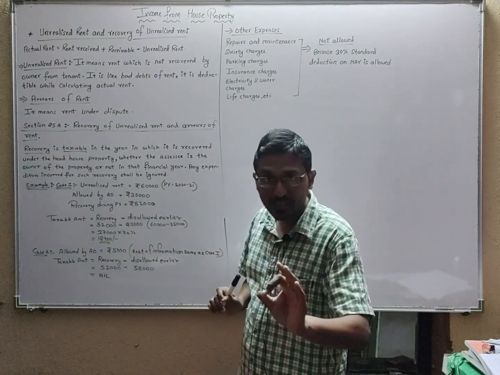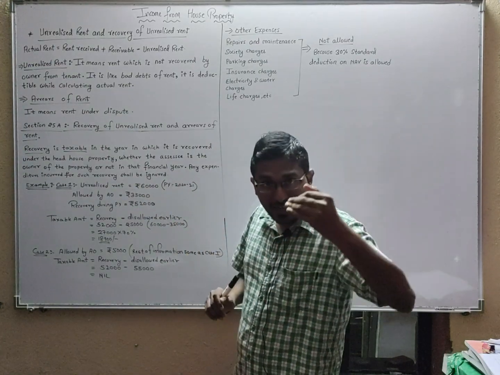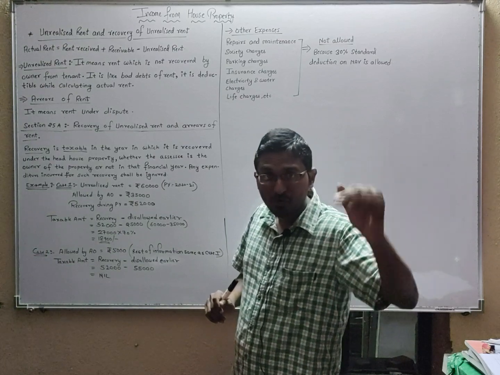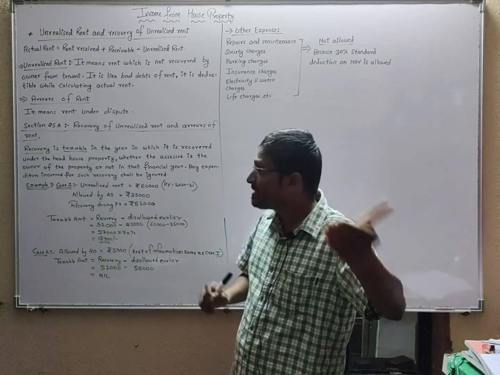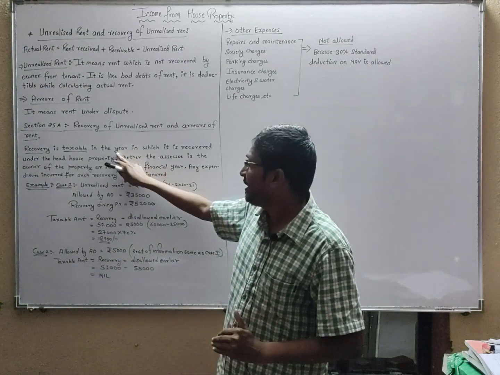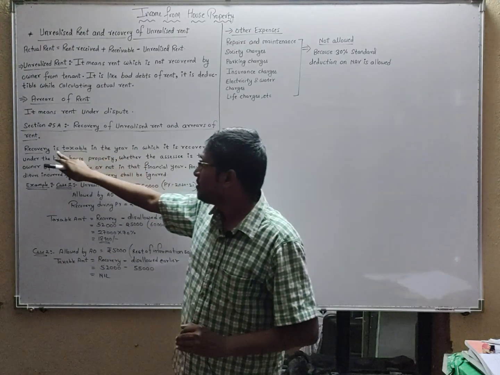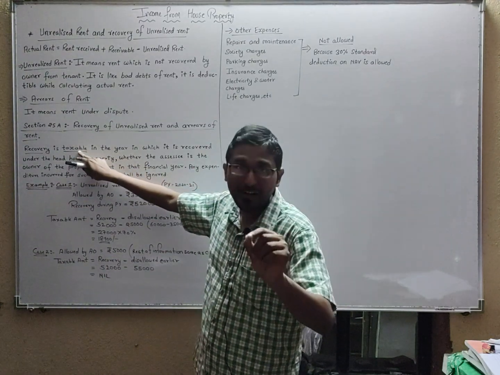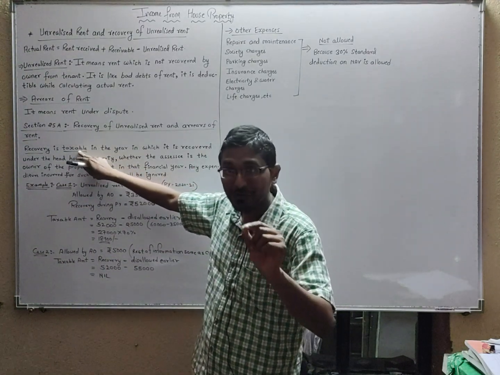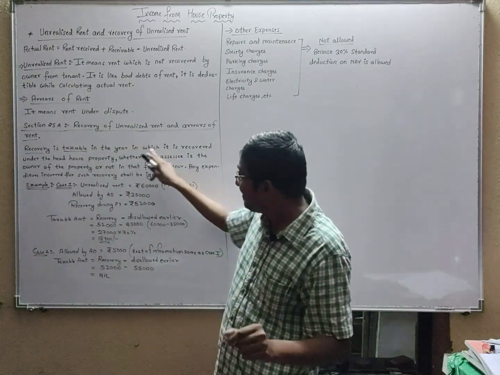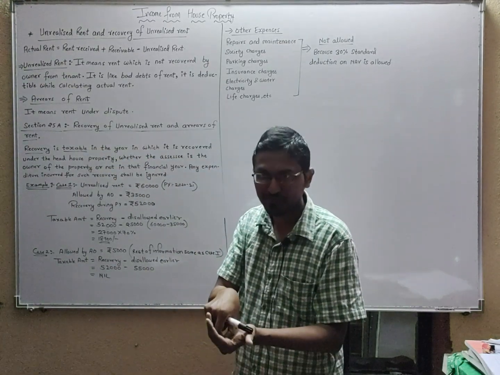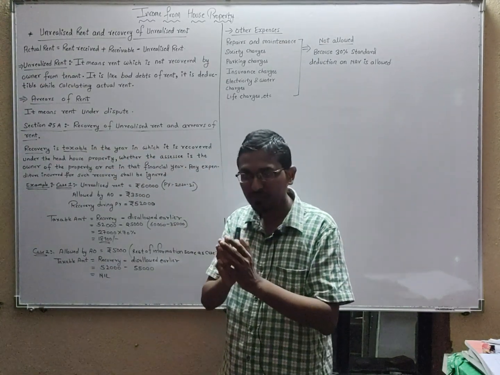So always remember, the unrealized rent which was not recovered earlier, if it is recovered, the recovery of that unrealized rent will be taxable in the year in which it is recovered. Are you getting it, students?